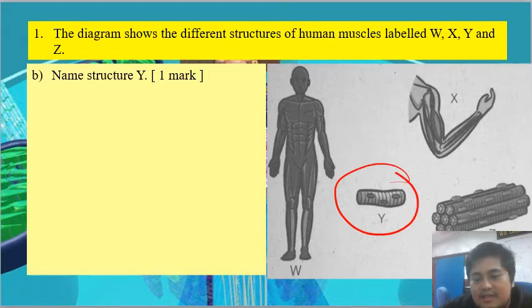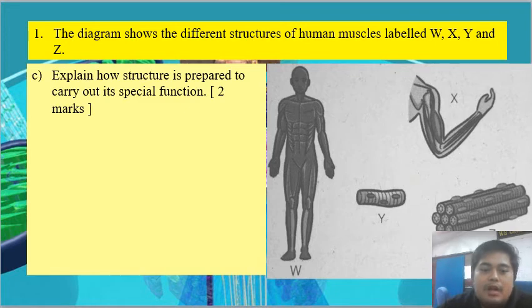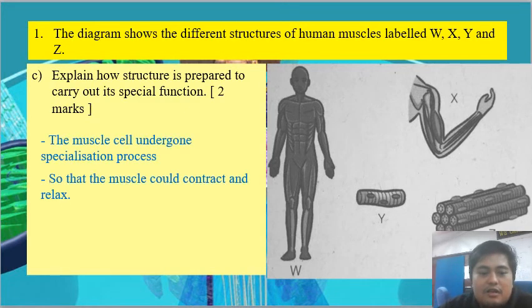What kind of cell is this? This is the skeletal muscle cell. Explain how the structure is prepared to carry out its special function. So the muscle cell will undergo specialization since we have three types of muscle cell. Why do they undergo specialization? So that the muscle could contract and relax.